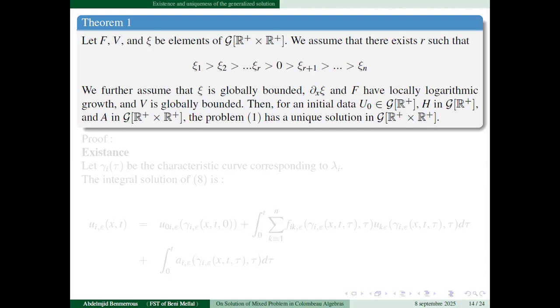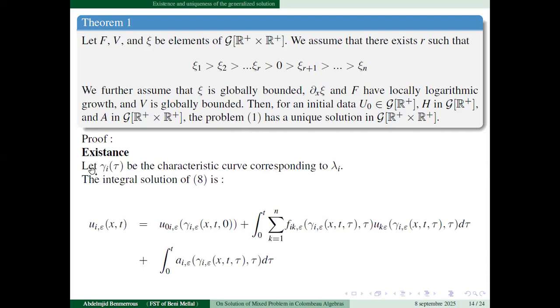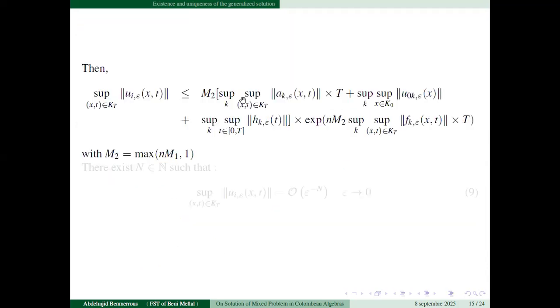The proof is divided into two sections. For the existence, let gamma I be the characteristic curve corresponding to lambda I. So the integral solution of the problem 8 is given by this equality. So we measure this equality by the infinity norm and use the Gronwall lemma to obtain this inequality. And we know that all these functions are moderate functions, so we can say that this function is a moderate function. It means that we have this inequality.